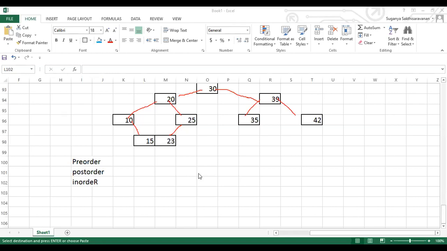Bharati, is there any doubt? No, okay, fine. Soumya, pre-order. Yes, Soumya, you're right. Pre-order is right. Lakshmi. Yes, Lakshmi, you're right. Post order is right. Anisha, in order.